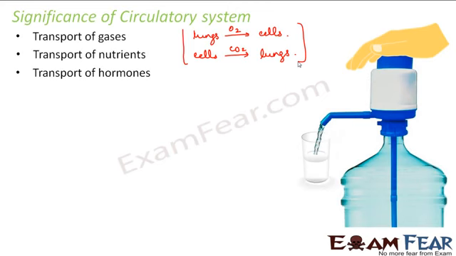Transport of hormones. There are so many hormones inside our body, right? Those hormones also need to be transported to different body parts because hormones have some specific function of their own. We have so many hormonal traits like the male hormones, the female hormones, which give rise to characteristics in a person. So these hormones also need to be transported to different body parts. Transport of wastes from cells.